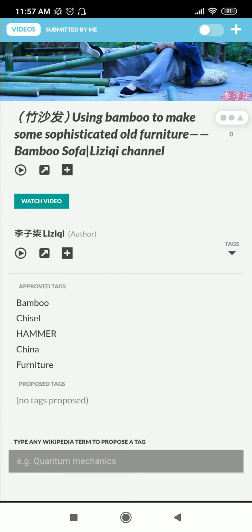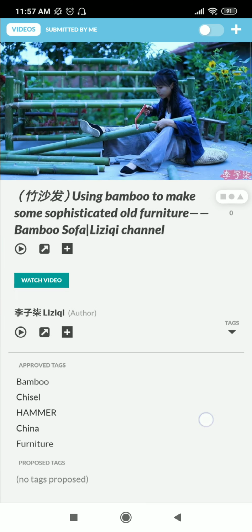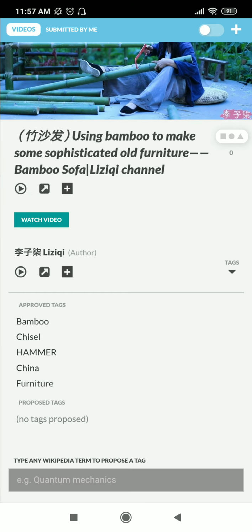But these tags that I've added here, so for example, this video is about bamboo, they've been approved. So it will show up in the bamboo world when that world opens. So we don't have all the worlds open right now. They will open as people submit and tag more content.